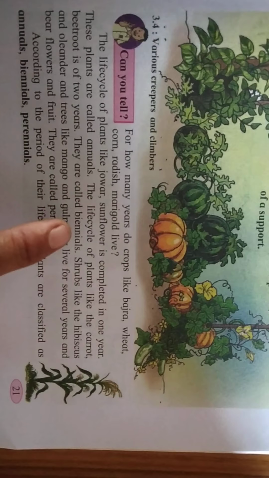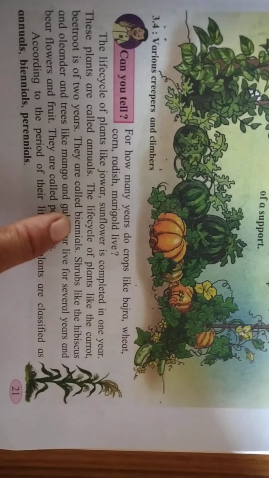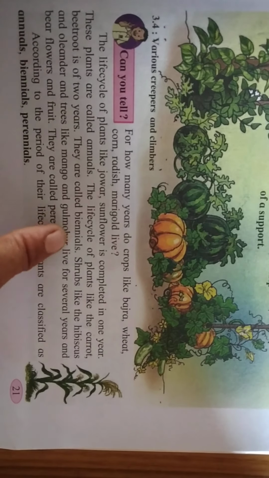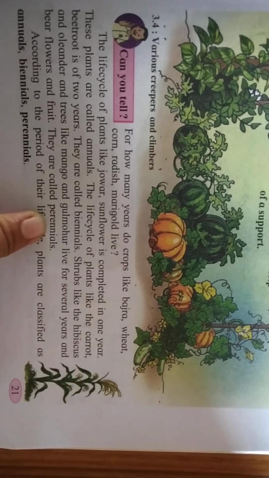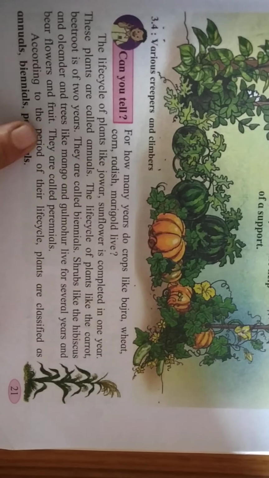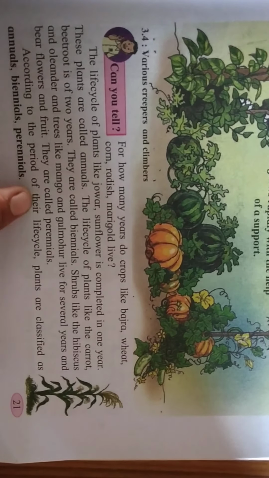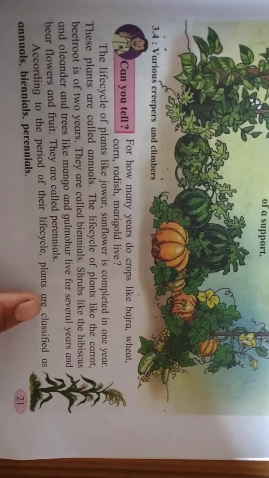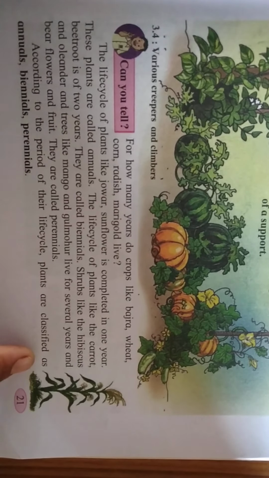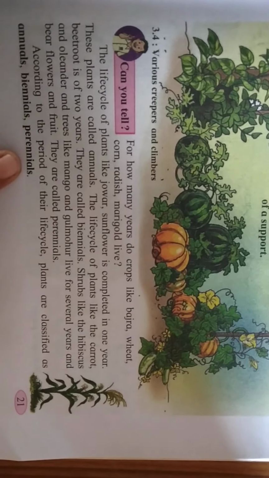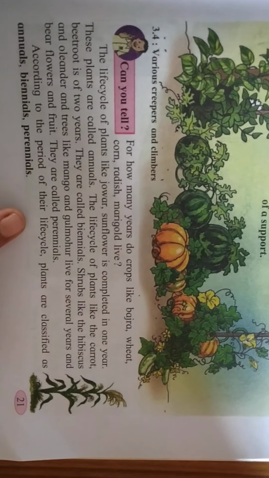Annual means 1 year. Bi means 2, so biennials are 2 years, and perennials means many years. Keep that in mind. According to the periods of their life cycle, plants are classified as annuals, biennials, and perennials. Understand everybody?